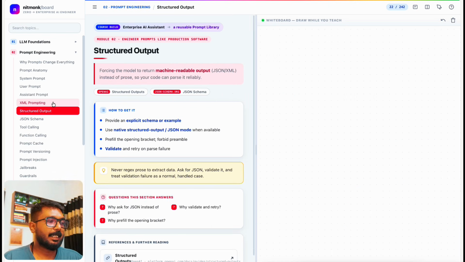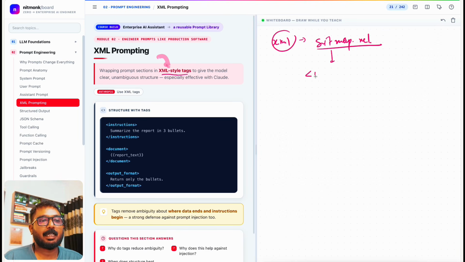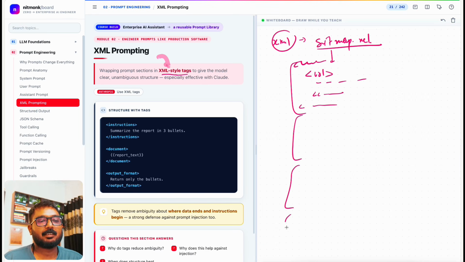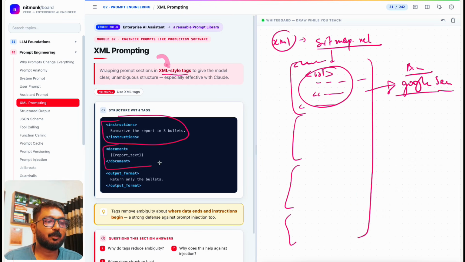Now, let's try to look at XML prompting, correct? XML is this tag style. We have seen XML in, let's say, sitemap.xml, right? Here we define the URL, we add URL entries, something like that, and this way we keep generating the sitemap for a complete site. Once it goes to the search engine, Google or Bing for example, it takes all this data. In a similar way, these instructions are defined in prompts, which makes it very, very powerful.